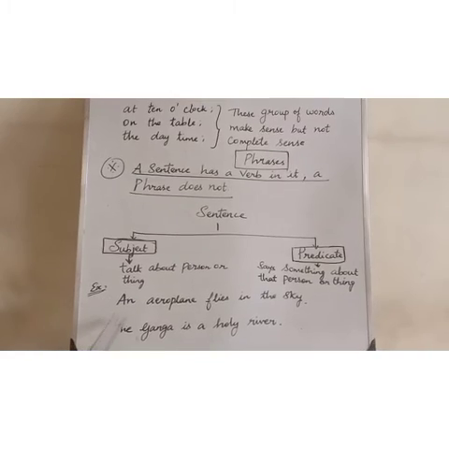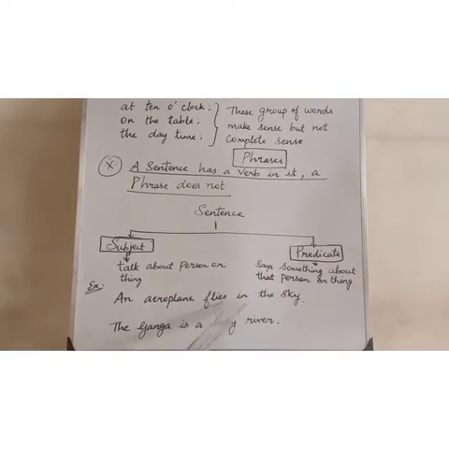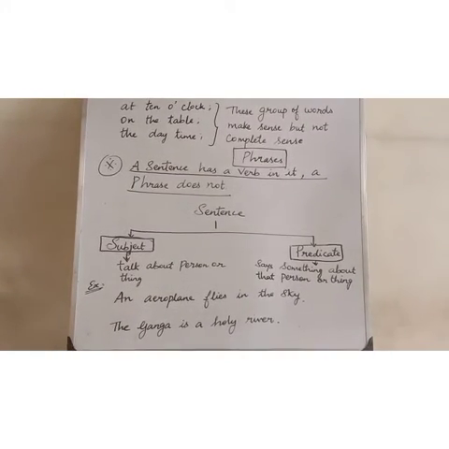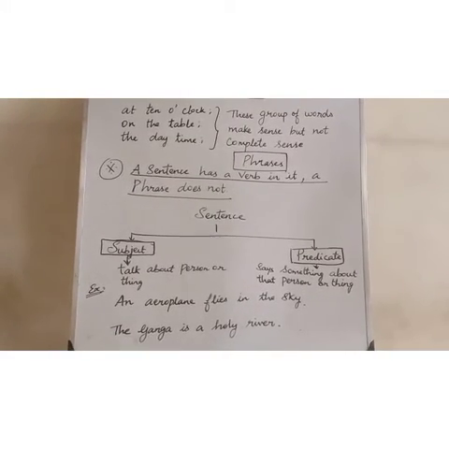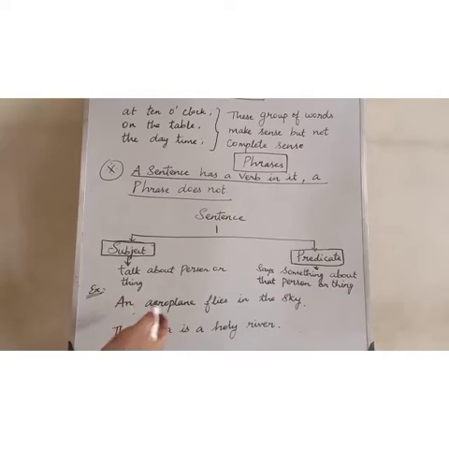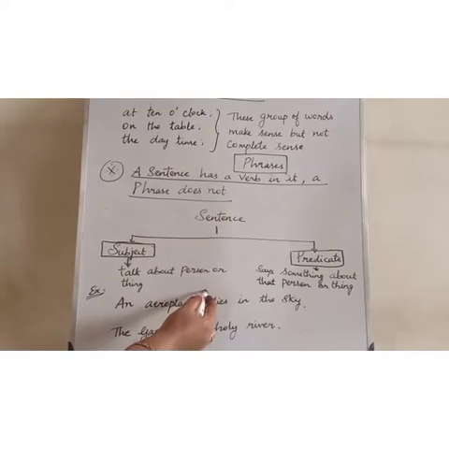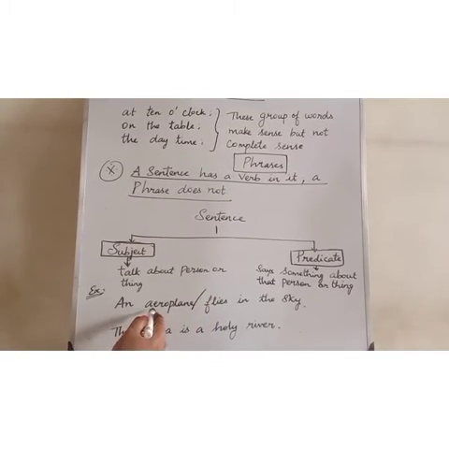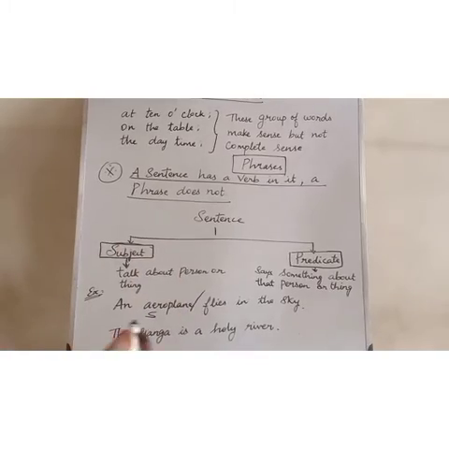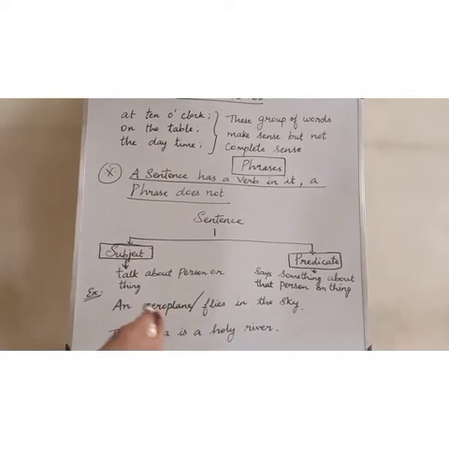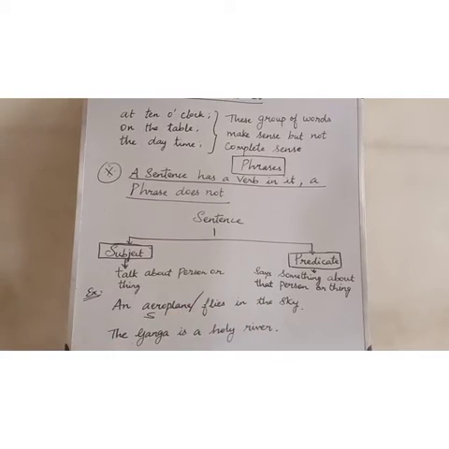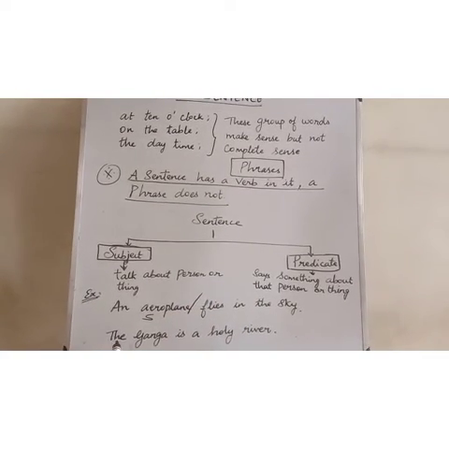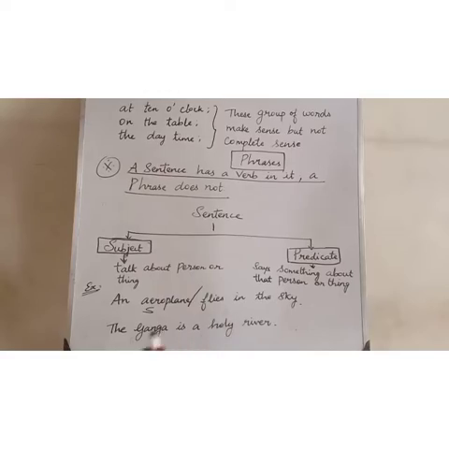Example, we saw that an aeroplane flies in the sky. Here, the sentence can be divided into two parts, subject and predicate. What is the subject here? An aeroplane. The subject is a noun. Flies in the sky. What is the aeroplane doing? It flies in the sky. So it is the predicate. Next example, the Ganga is a holy river.